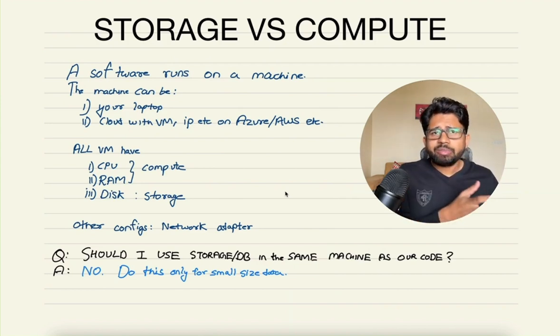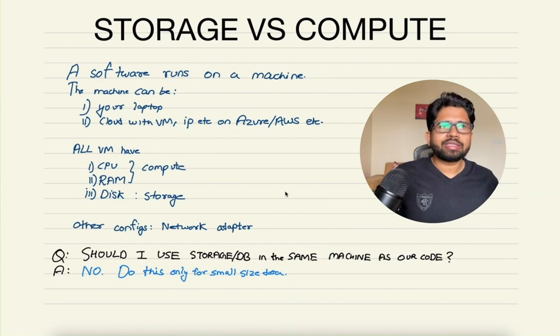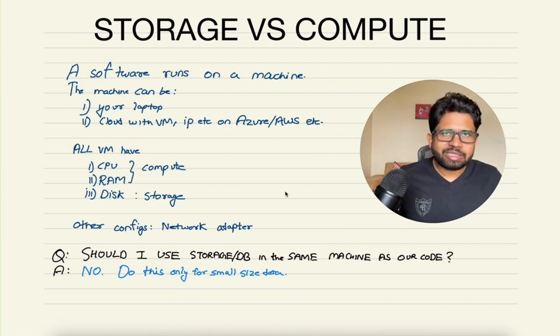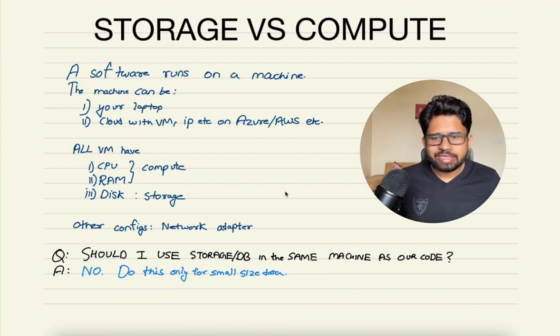So there can be some configurations for your machine, and you are limited by those configurations. At times you have to optimize for that. It doesn't mean that if you have lots of resources, you just increase your disk to 1 TB, increase your RAM to 64 GB, and increase your CPU compute power to, let's say, the best one available. You don't increase everything, you increase what is needed. So that's the question we need to answer.